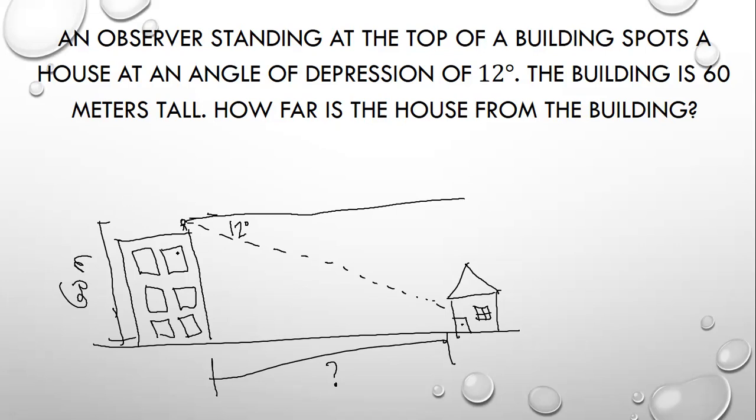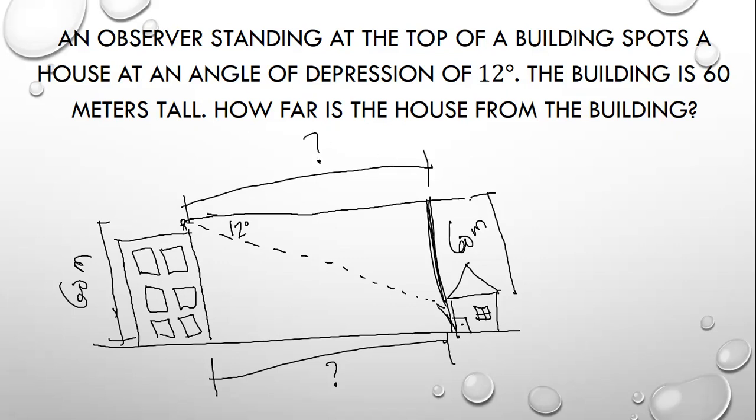So knowing that the building's height is 60 meters, so we can say that this part of the triangle na nagawa natin is also 60 meters. So this is from the bottom. Yan. And ang hinahanap natin is ito, kung gaano ba kalayo ito. So now, using the trigonometric functions and using this angle of inclination, what trigonometric function or what trigonometric ratio should be used to solve for this part?